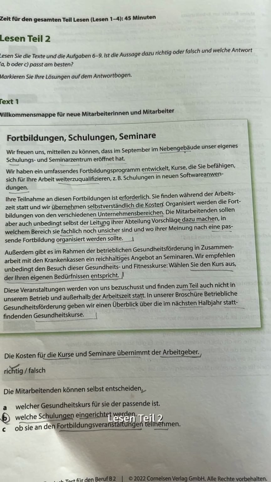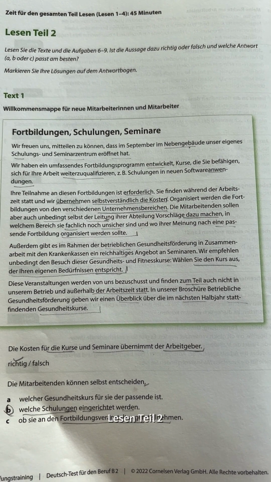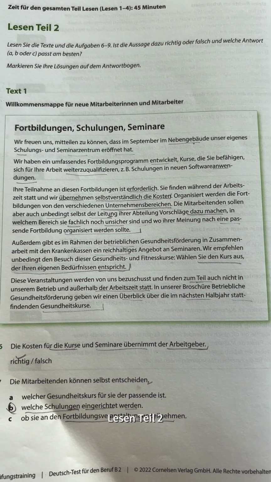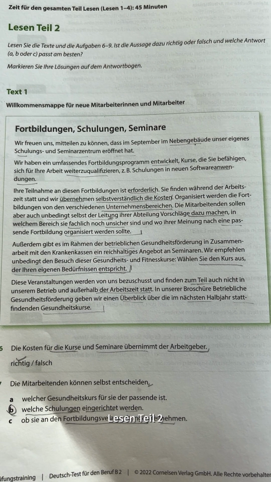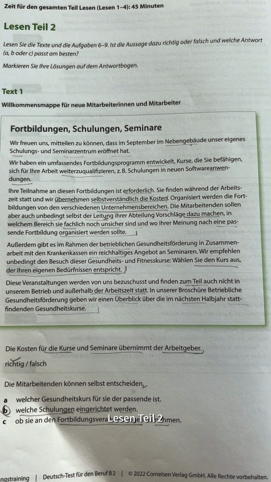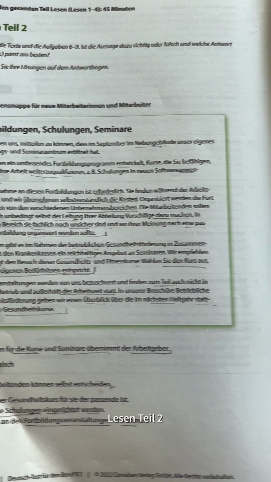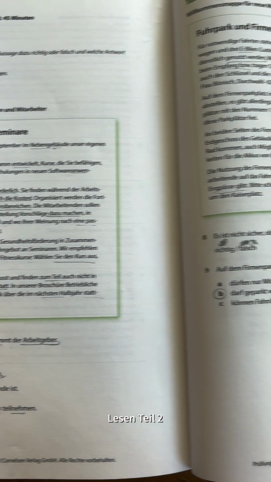Now let's come to Lesen Teil 2. This Teil has 2 texts. One text has 2 questions, one of them is true or false and the other is a multiple choice question. And then comes the second text, which has the same type of questions, true or false and a multiple choice question.